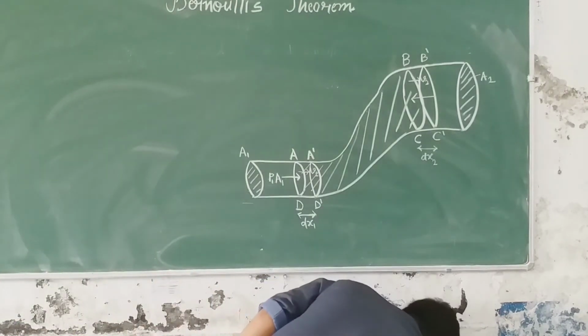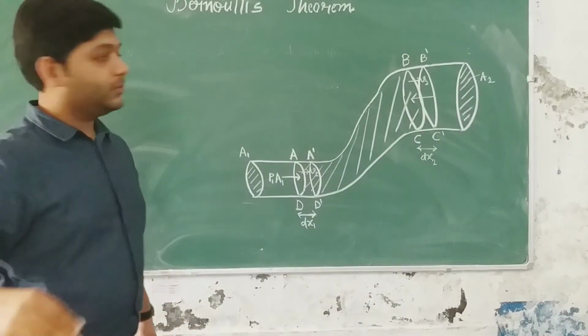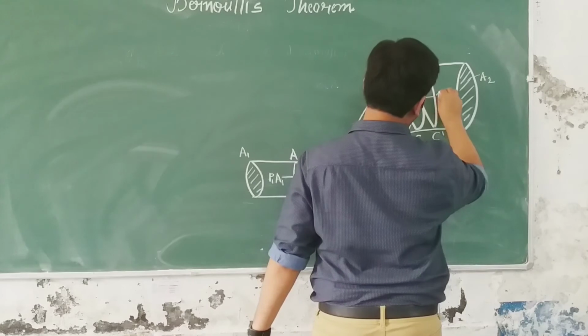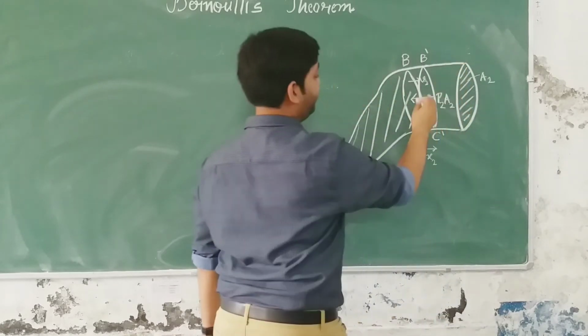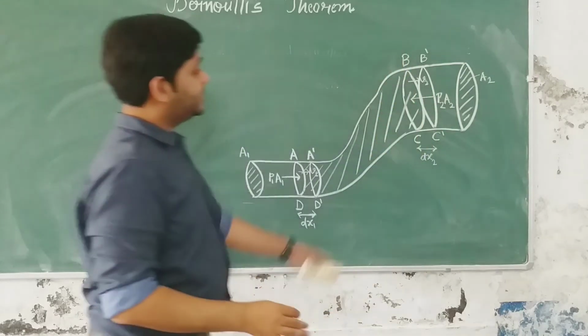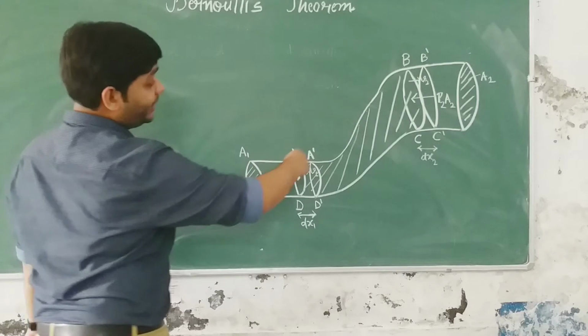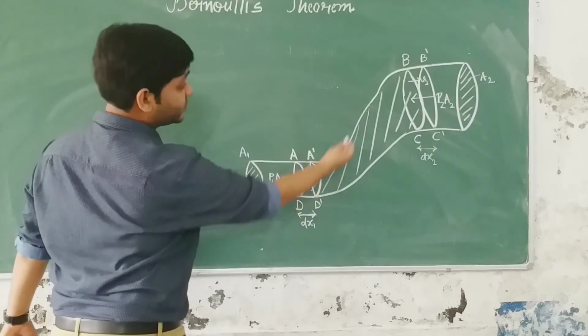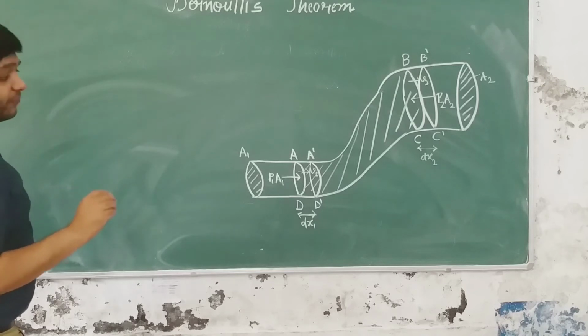So we write here P2 A2. So we have P2 and A2, sorry, P2 multiplied by A2. This is the force that is being exerted. Now, when the fluid has moved some distance, here dx1 and there dx2, some work must have been done by